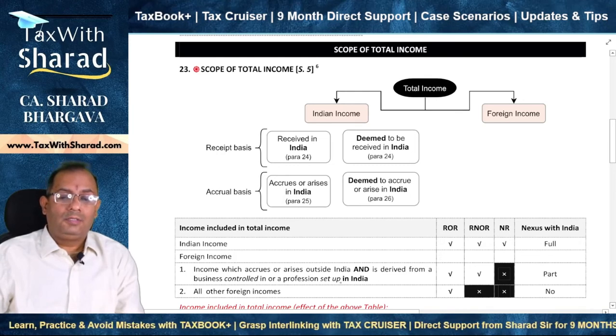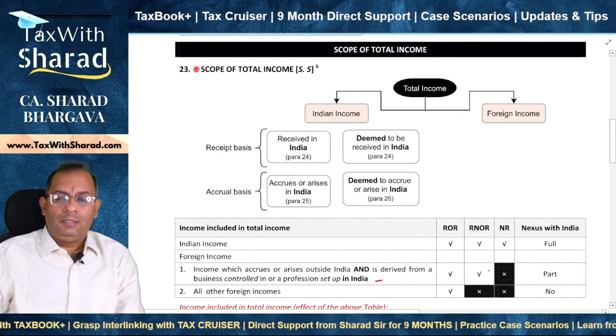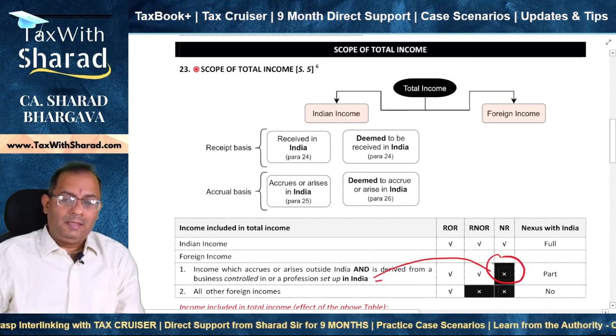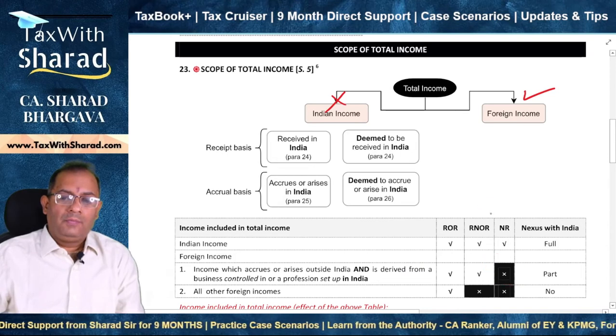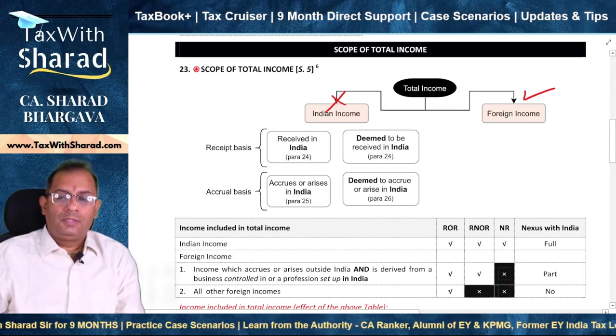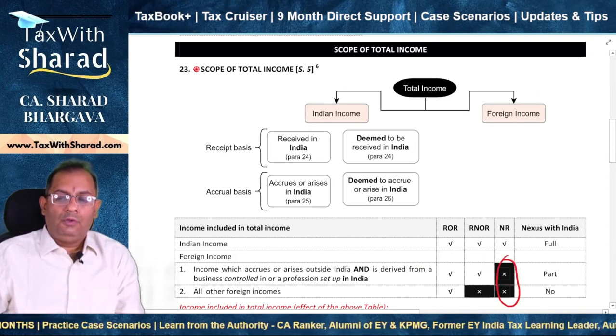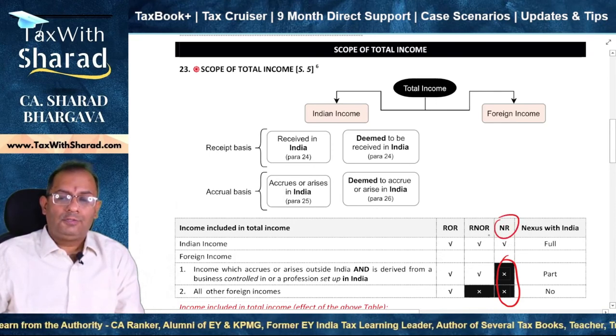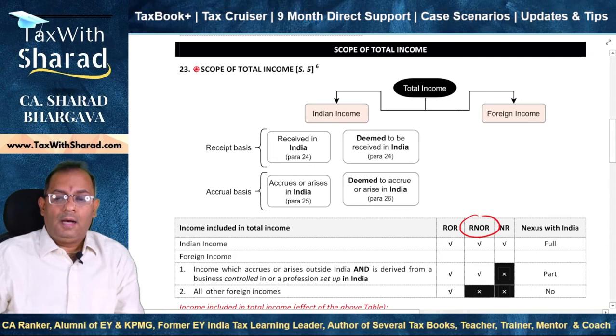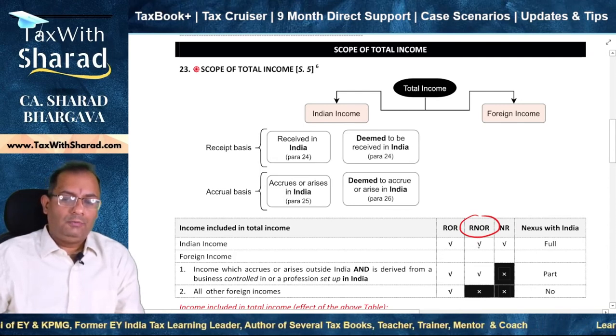So merely because there is a part nexus in India, you cannot include this income in the hands of the non-resident. Why? Because it is not Indian income, it is a foreign income, and therefore all foreign incomes are excluded from the purview of total income of a non-resident. But in the case of a person who is a RNOR, there is an exception which is made.